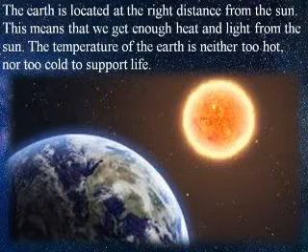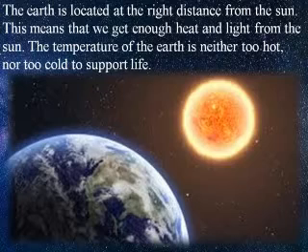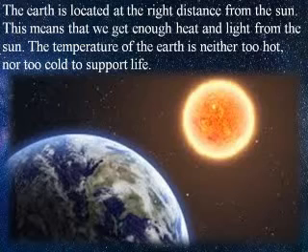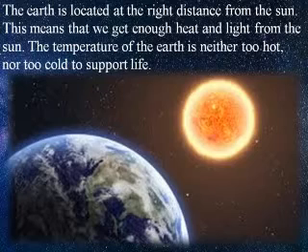Earth is located at the right distance from the sun. This means that we get enough heat and light from the sun. The temperature of the earth is neither too hot nor too cold to support life.